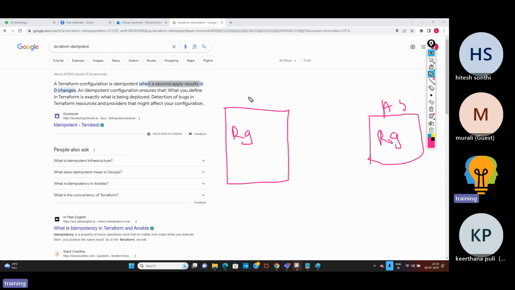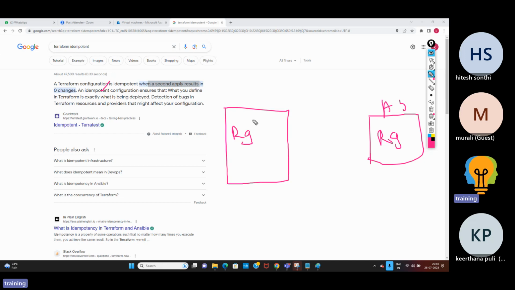Now if you run the same script again, it will not touch the infrastructure at all. It will just say zero to apply, I mean, no configuration changes are required. So this is what idempotent means.